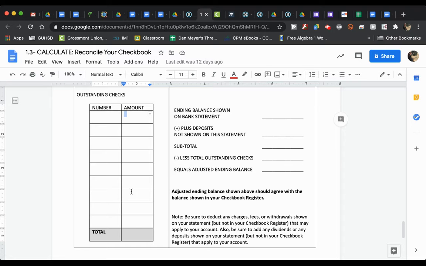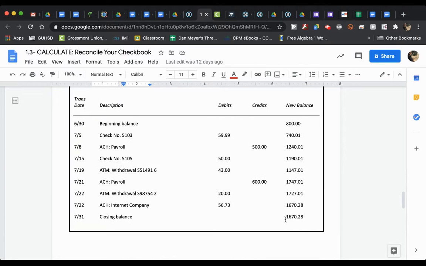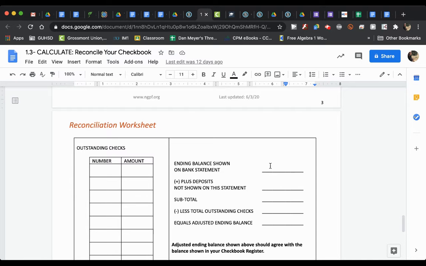From there, you're going to record the balance shown on the bank statement. So I go back to the bank statement. I look at the balance shown. Okay, I'm going to type that right here. Plus, now we have to do the deposits. Deposits are what amounts were positive. What did I gain? So if I gain any amount and it was written over where the outstanding checks are, I would write it right here. And then I would add those two lines together to get my subtotal.